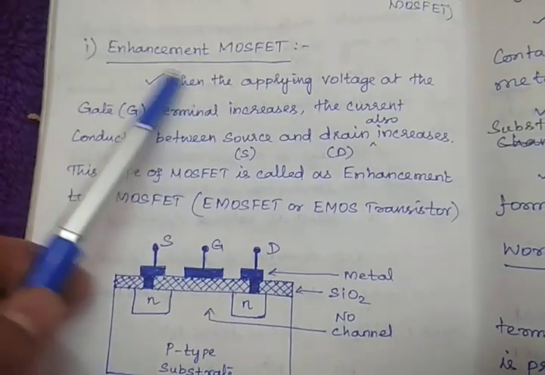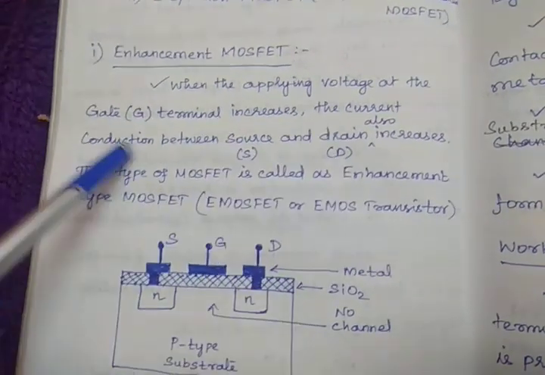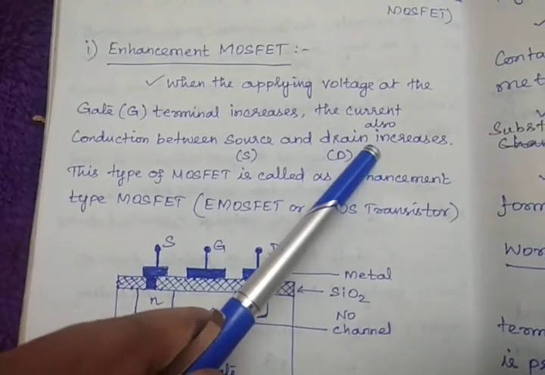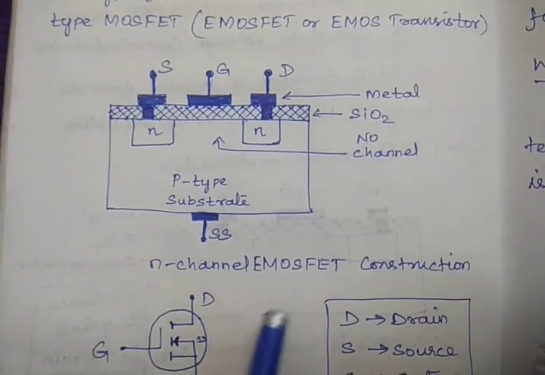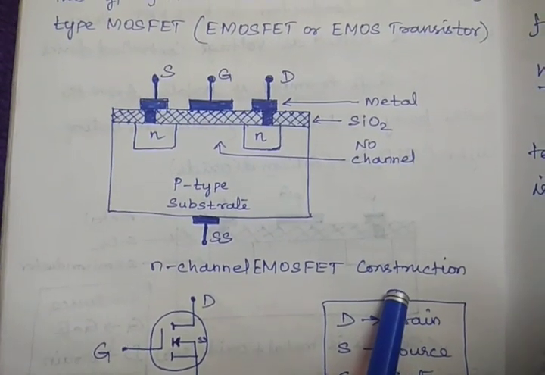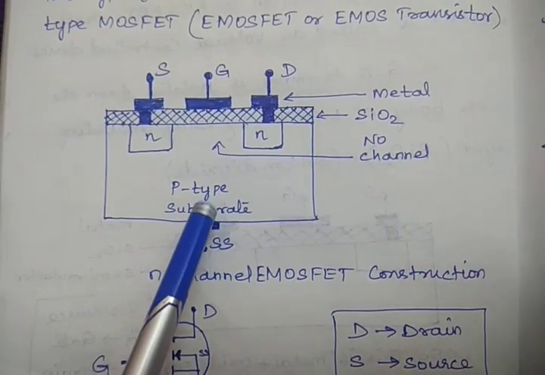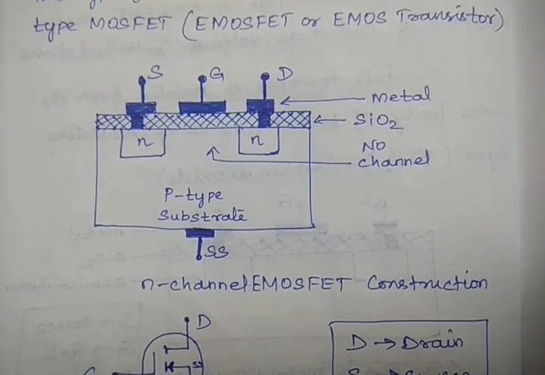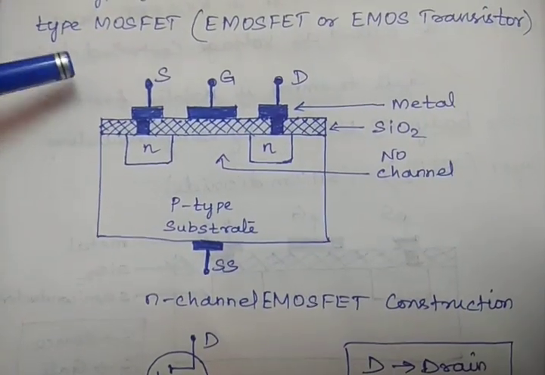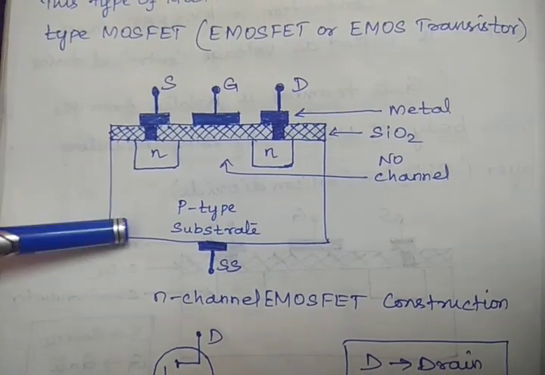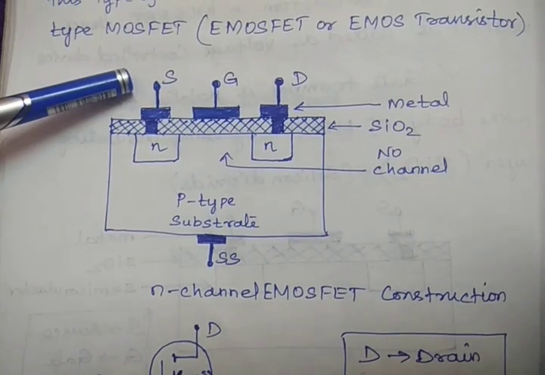So we'll see how this happens. When the gate voltage increases, how does the current conduction also increase? That we will see in the figure. I'm taking an N channel eMOSFET construction. See, this is the figure. In the previous diagram I didn't show the substrate and everything, I had just taken it simply. Now I have given clearly all the materials we are using for constructing this N channel eMOSFET.